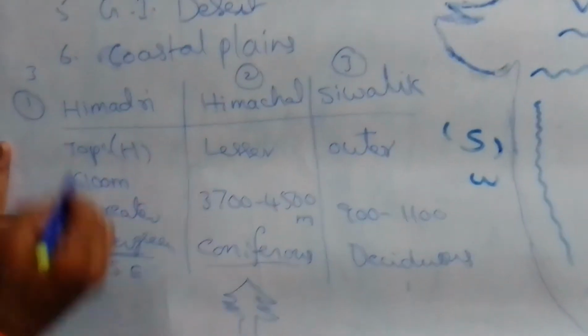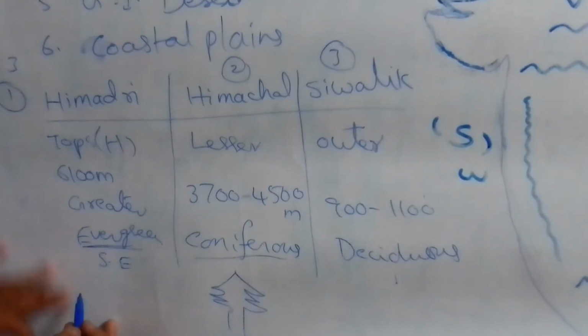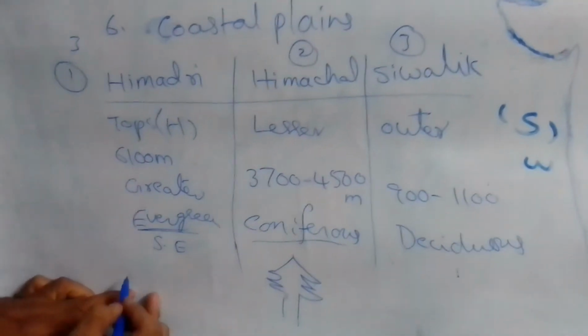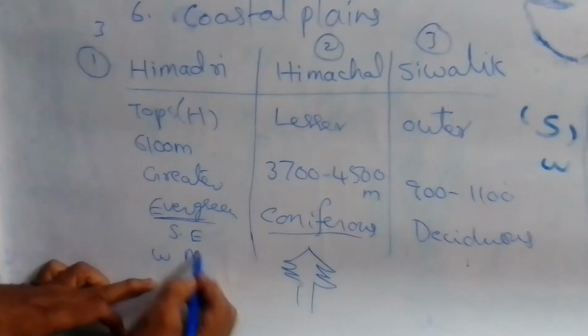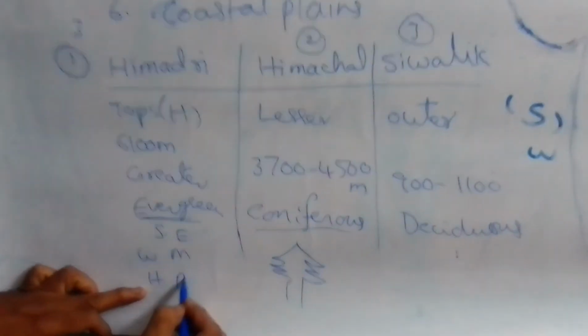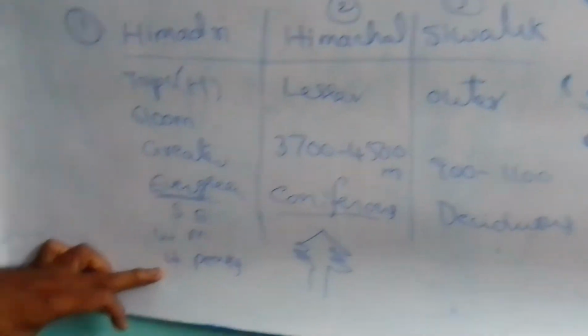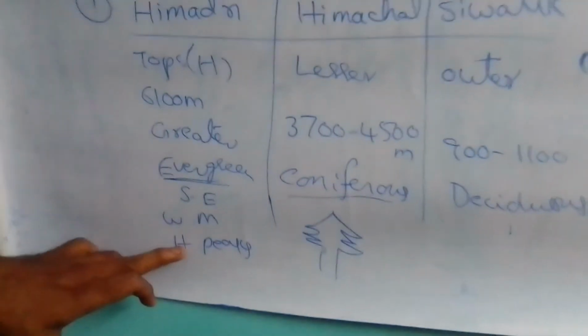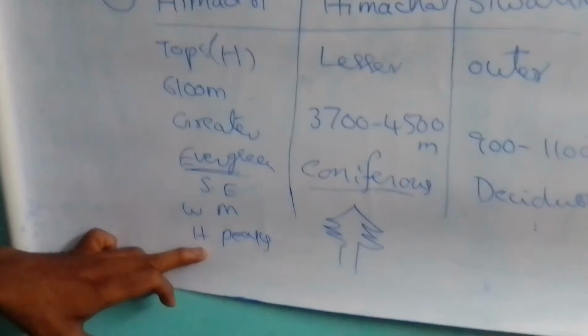Himadri is the topmost range, as I told you. One more specialty: all the world's highest peaks are located here. The world's highest peaks are located in Himadri, and we are observing it on the north part of India.